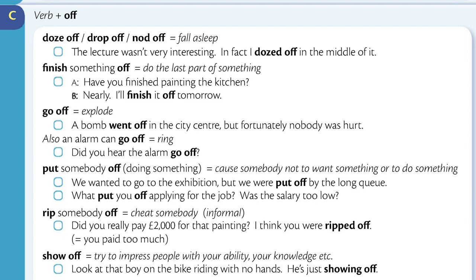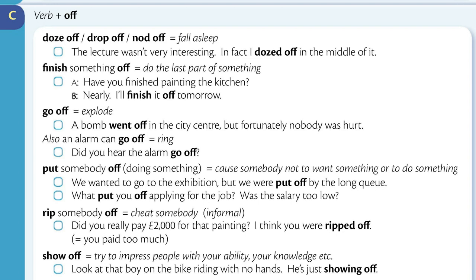Go off means explode. A bomb went off in the city centre, but fortunately nobody was hurt. Also, an alarm can go off means ring. Did you hear the alarm go off?